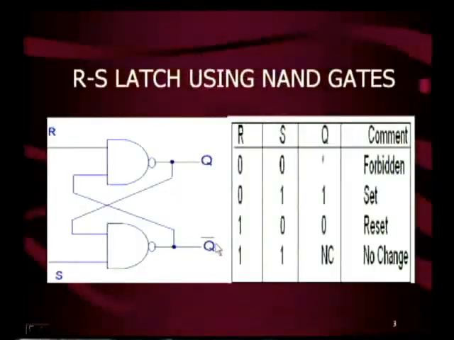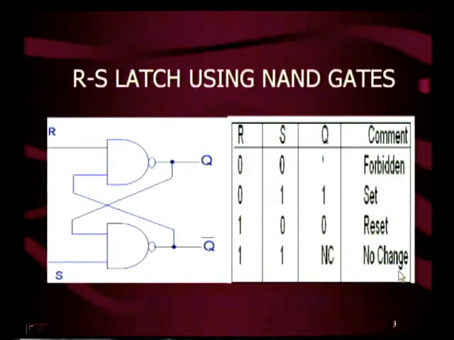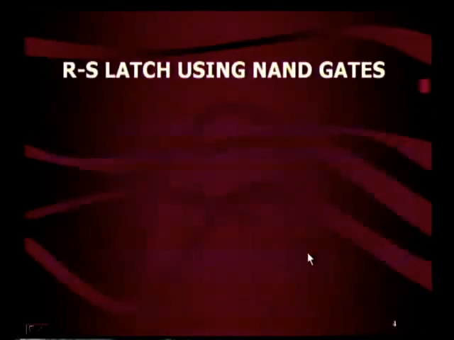For example, if Q is 1, and the 1 is fed back here, then Q bar becomes 0. If 0 is fed back here, then Q becomes 1. Therefore, we can say that when R is equal to 1, S is equal to 1, there is no change in the output. Whatever the previous output was, we get the same output. That is indicated as NC, that is, no change.